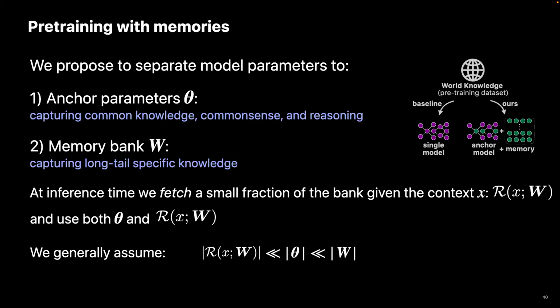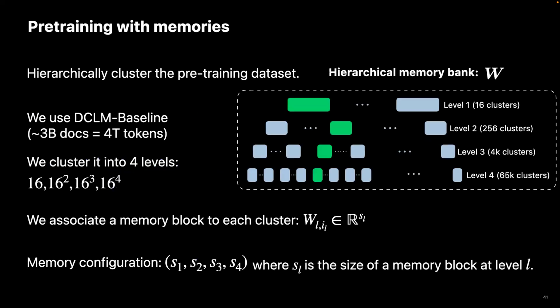In general, the model has a certain number of parameters. The retrieved memories are only a fraction of the model size, whereas the memory bank is actually quite a bit larger than the original model. How do we train these models?